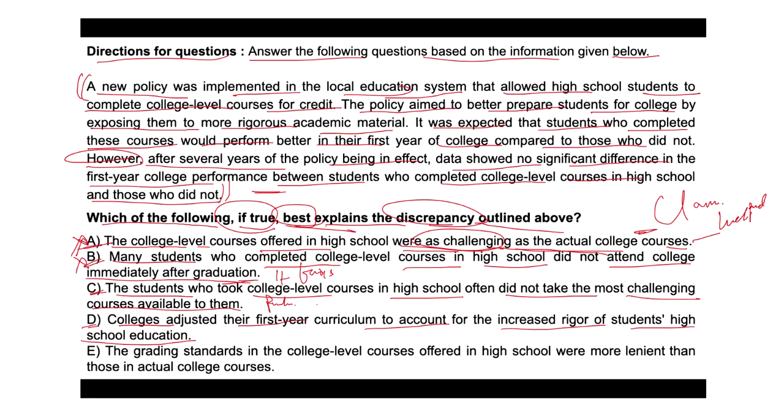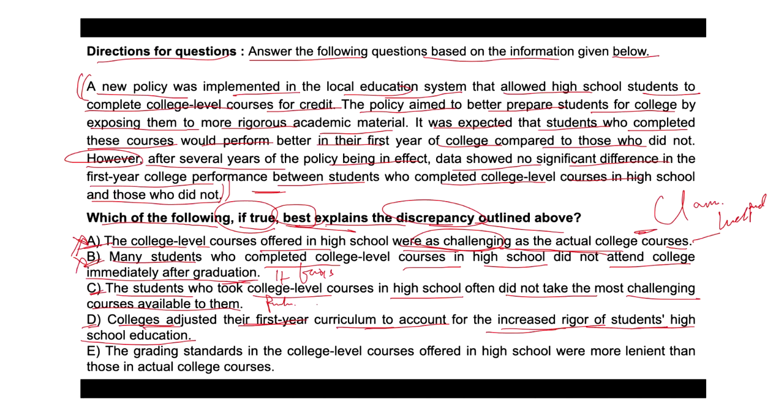Colleges adjusted their first year curriculum to account for the increased rigor of students' high school education. So, we can say it explains that colleges raised the difficulty of their first year courses to match the preparation level of students who took college level courses in high school, right?